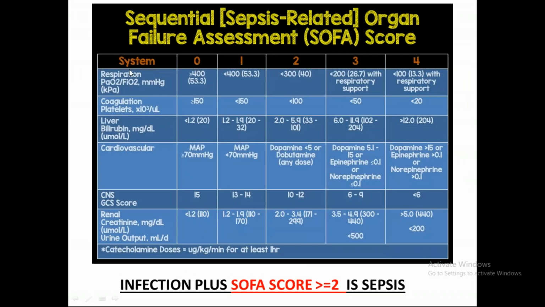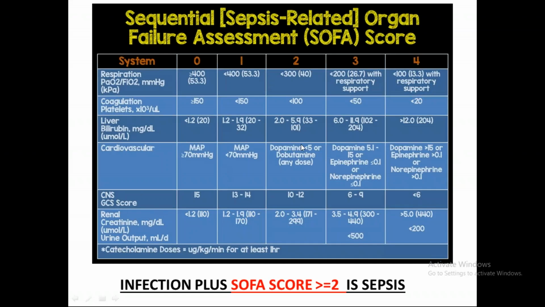So here we come. Respiration, PO2 by FiO2, okay, 0 to 4 is done. Platelets done: 0 is less than 1.5 lakhs, that is the normal value, and 4 is less than 20,000. Bilirubin done: less than 0.2, 1.2, and 4 is more than 12. Cardiovascular: mean arterial pressure more than 70, less than 70, then the pressure which requires inotropes.